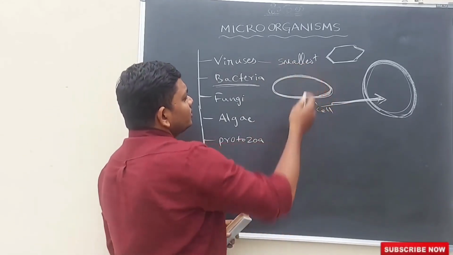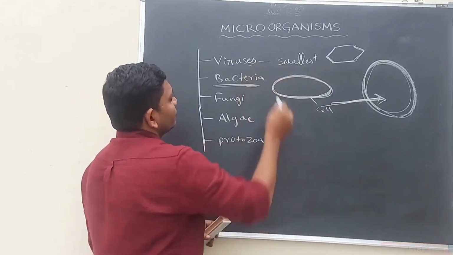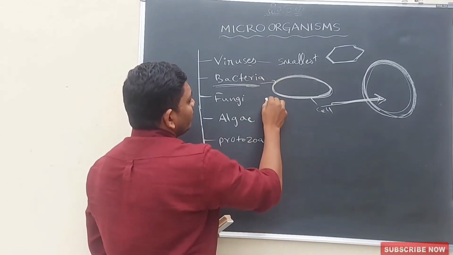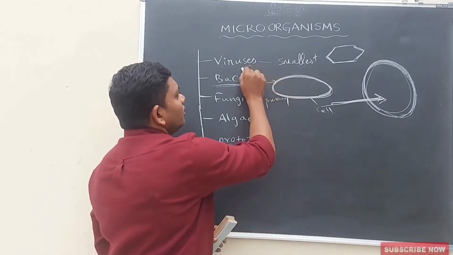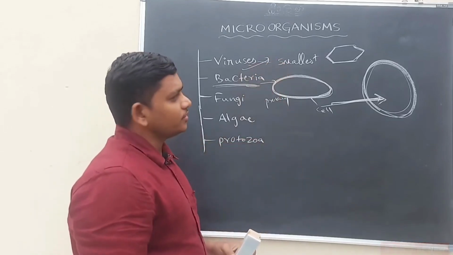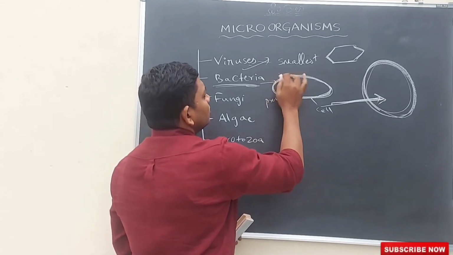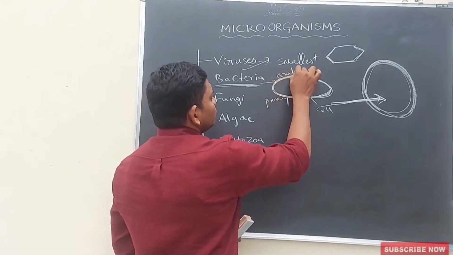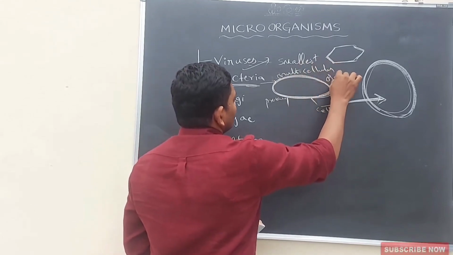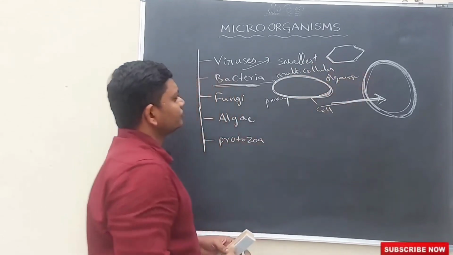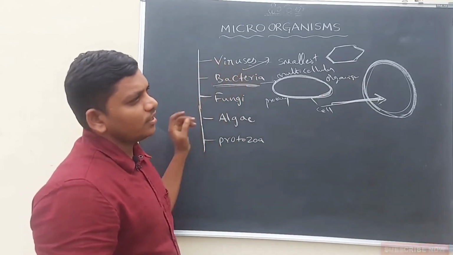Let us discuss the small differences between bacteria and viruses. Bacteria are prokaryotes, and somehow viruses are also prokaryotes. But some bacteria are multicellular organisms, while viruses are always unicellular organisms.